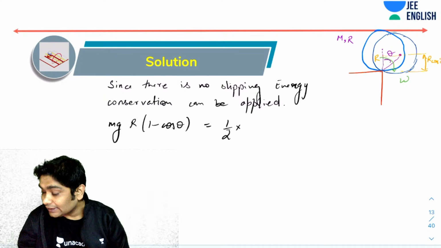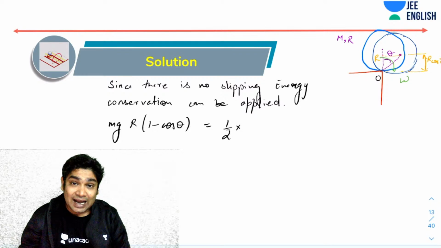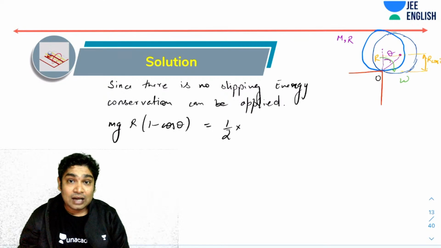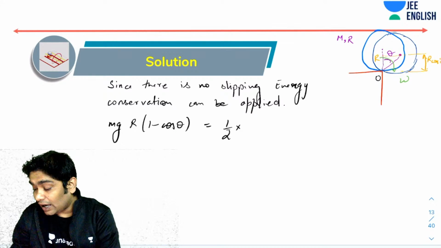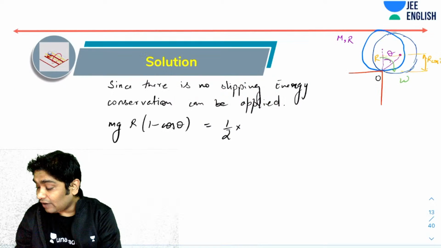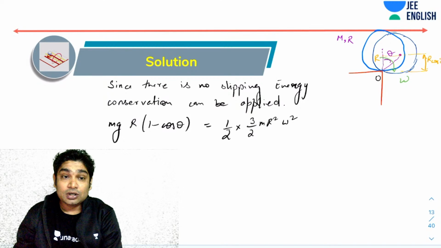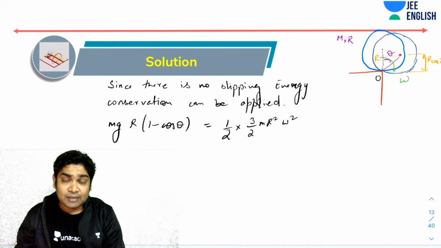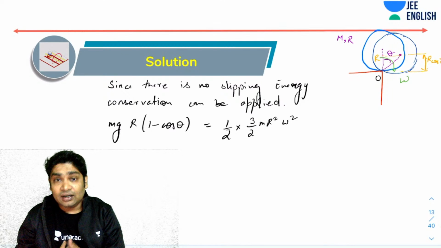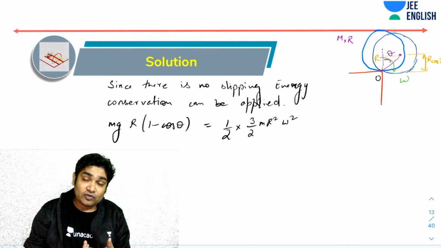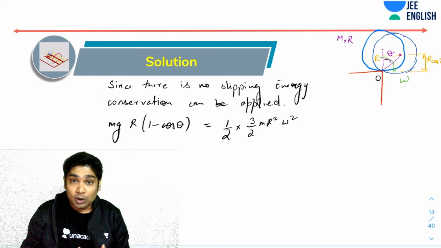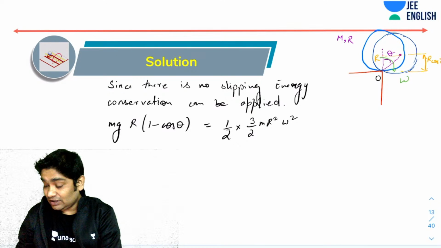So here, this point O. So the total energy can be written as half I about O into omega square. I can write this as half I about this point, which would be 3 by 2 mr square omega square. That is what energy conservation is telling me. With the help of energy conservation, I can find a few things. I can find the omega. I can also find the velocity of the center of mass. Okay, so let's see what this gives us.